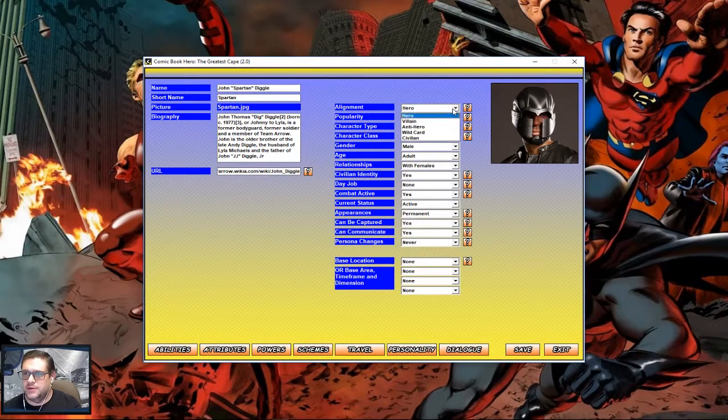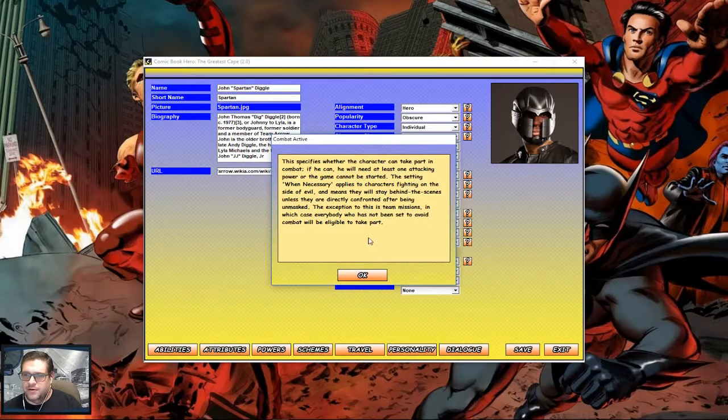So we're gonna leave him as a hero because he's not really anything but a hero. He's pretty obscure. Nobody really knows him. He's an individual. He's human, male, adult, relationship with females. Does he have a civilian identity? Yes. Does he have a day job? Well, he does. He did work for Oliver on the TV show as his bodyguard. He was a private investigator. I'm going to list it as probably other for now.